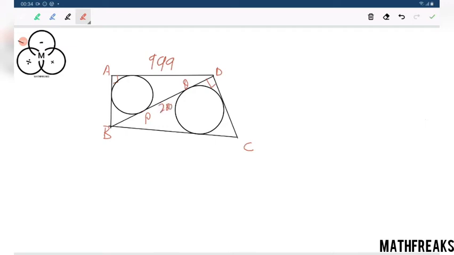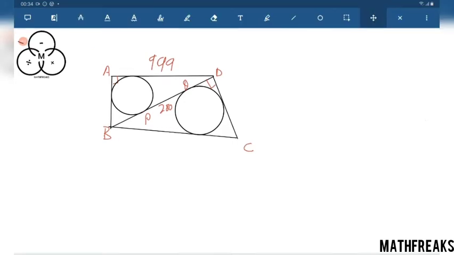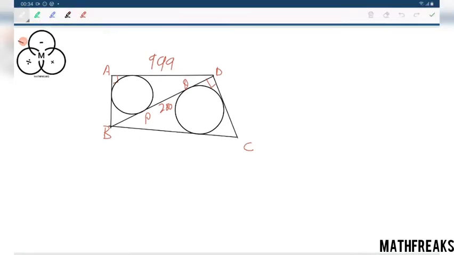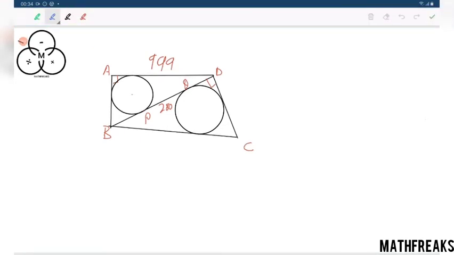What is the sum of the radii of the incircles of ABD and BCD? Let the first radius be R1 and the second radius be R2. Just join this R1.